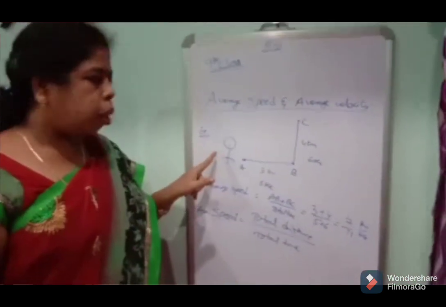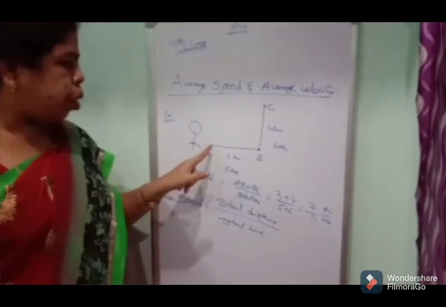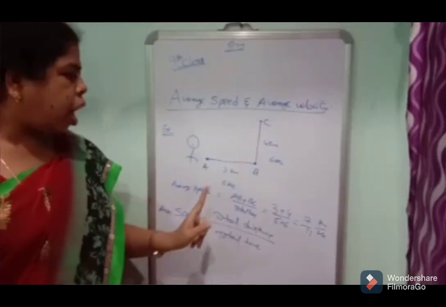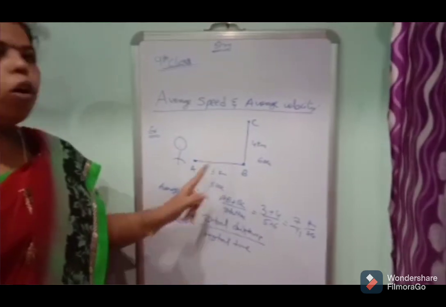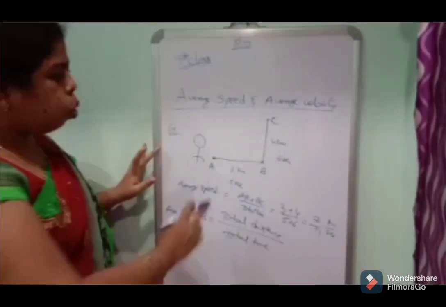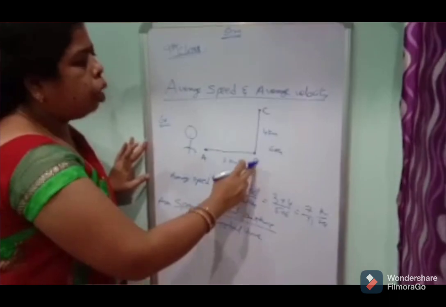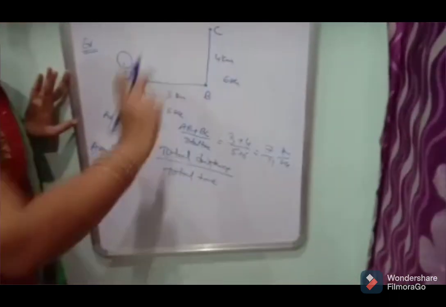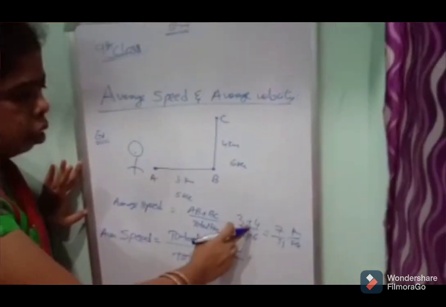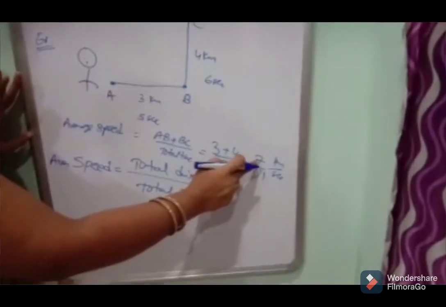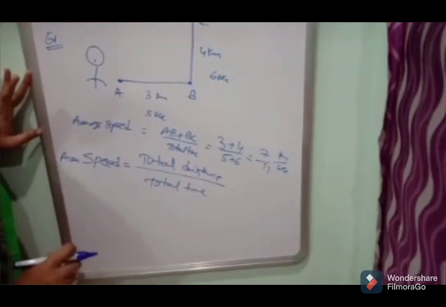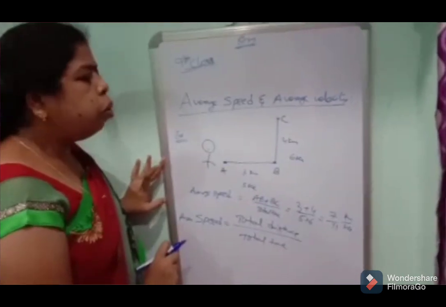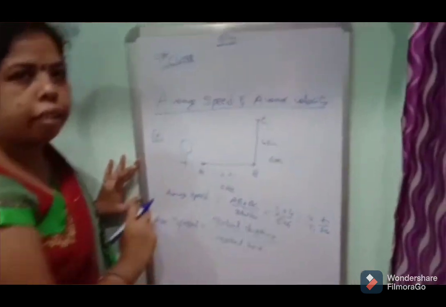The person travels from A to B and B to C. We are measuring the average speed, so we count the total distance, that means AB plus BC, and also the total time for AB and BC. That means 3 plus 4 is equal to 7, 5 plus 6 is equal to 11. 7 by 11 is the average speed of the person from A to B and B to C.